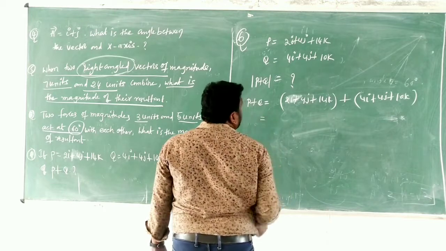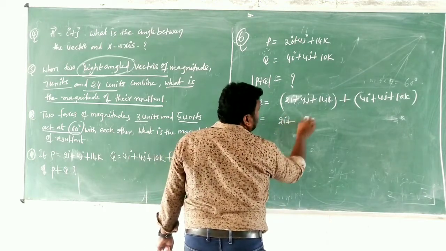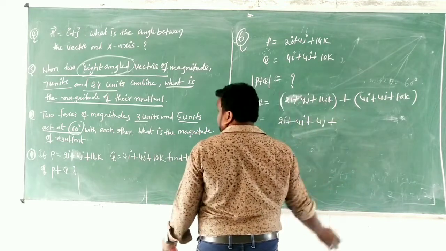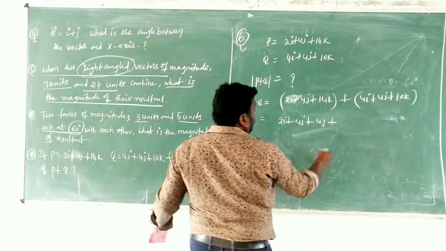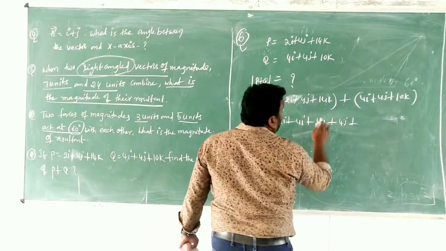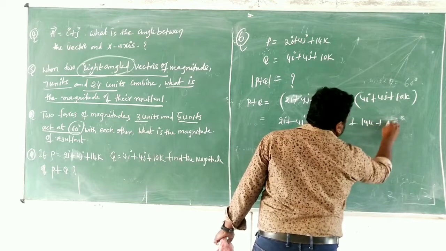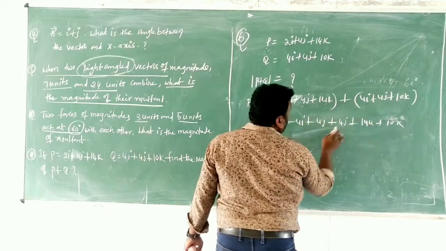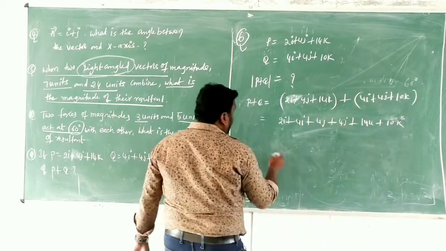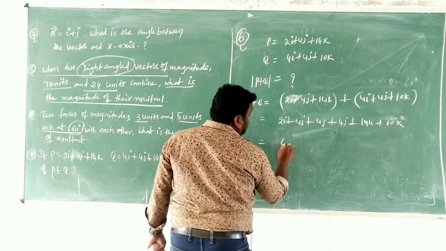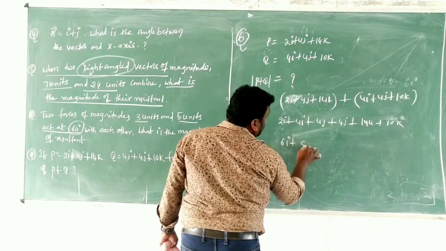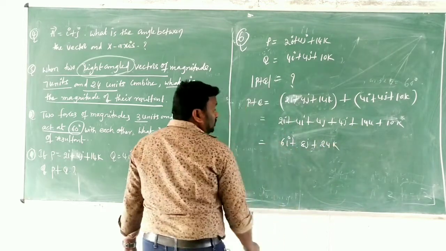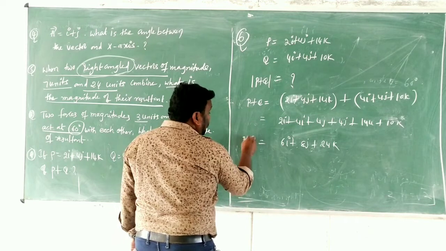Now we can write the same coefficients side by side: 2i plus 4i, 4j plus 4j, and 14k plus 10k. Clear? Now we add: 2i plus 4i is 6i, 4j plus 4j is 8j, 14 plus 10 is 24k. Clear? So this is the vector p plus q.